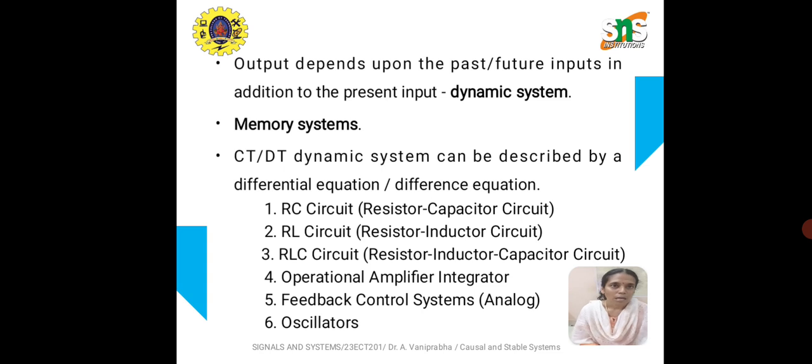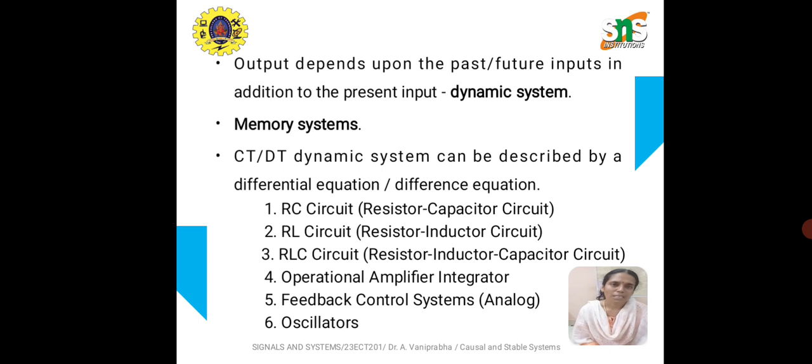So next is the dynamic system. What is dynamic? As the name itself implies, it is time varying. In this type of system, the output depends upon the present and future inputs, and also the past inputs. So not only does the output depend on the present value, it also depends on the future and the past values. Therefore, this kind of dynamic system is also known as a memory system. Any system with memory elements can be called a memory system or a dynamic system.